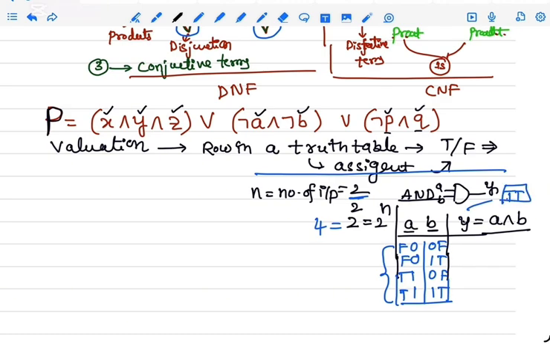A row in a truth table is the assignment of true or false to a Boolean variable. So A, B are the Boolean variables, and for these Boolean variables you are assigning 0, 0, 1, 1 true or false values. These are called valuations. Now for this predicate, how many inputs are there?